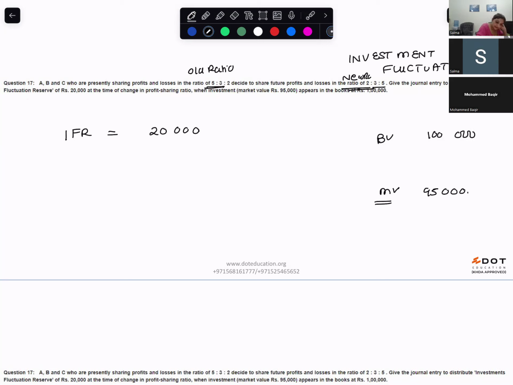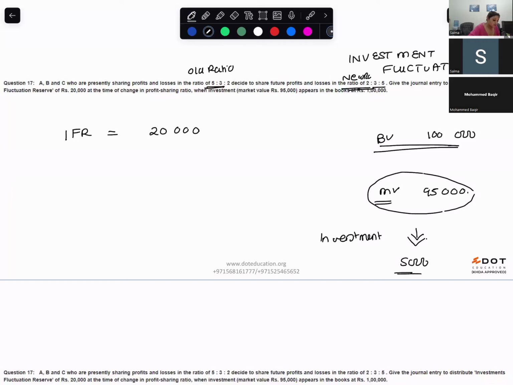Okay. That means investments are valued downwards now. Investment is going downwards by how much? The book value is 100,000, but the market value is 95,000. So investment is going downwards by how much? 5,000. Okay. So from this reserve, how much will I use? You will use 5,000.